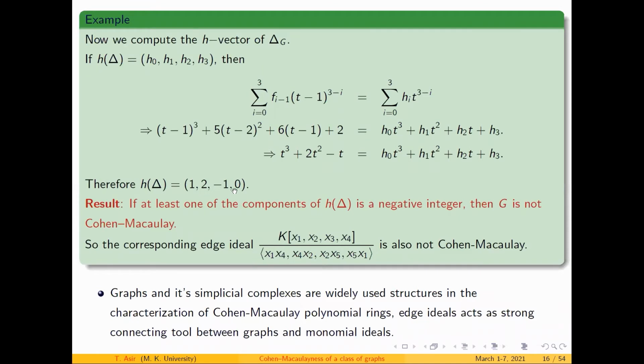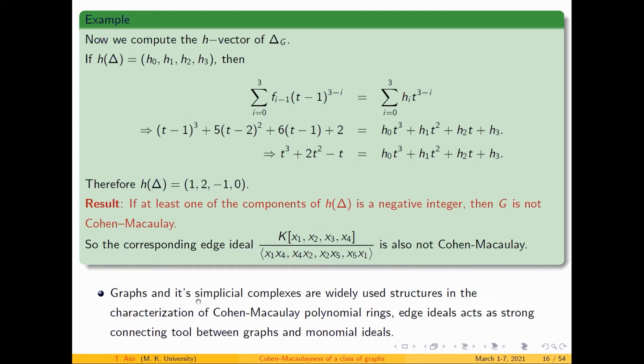So now the combinatorial objects come into play. We have a result that if any one of the h-vector entries is negative, then the corresponding graph is not Cohen-Macaulay. I am going to use this simplicial complex result: since I have -1 as part of the h-vector, the corresponding graph is not Cohen-Macaulay, which equivalently says that the corresponding edge ideal, for this graph in k[x1 to x5] with the ideal generated by all the 4 edges, is also not Cohen-Macaulay.